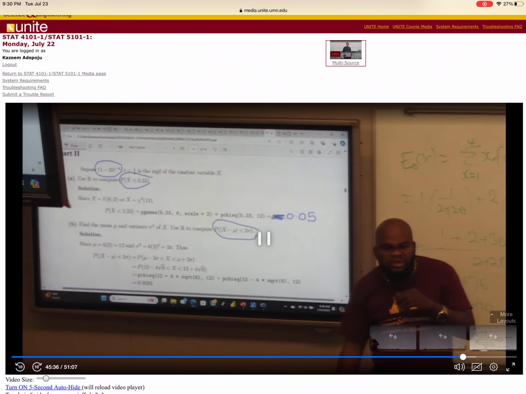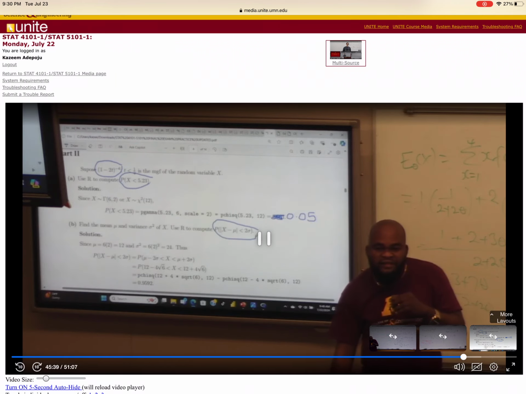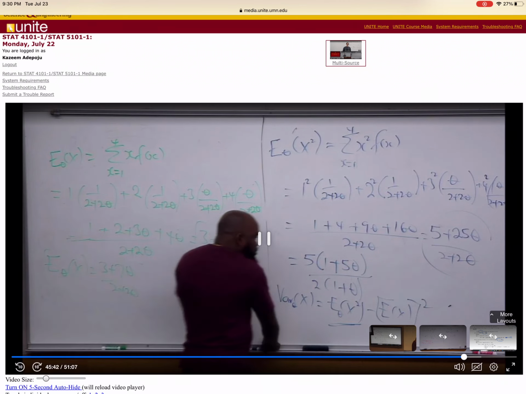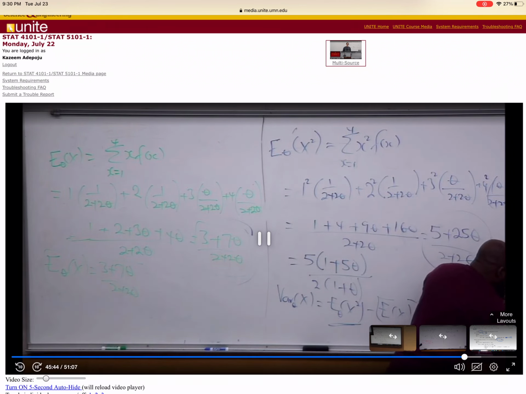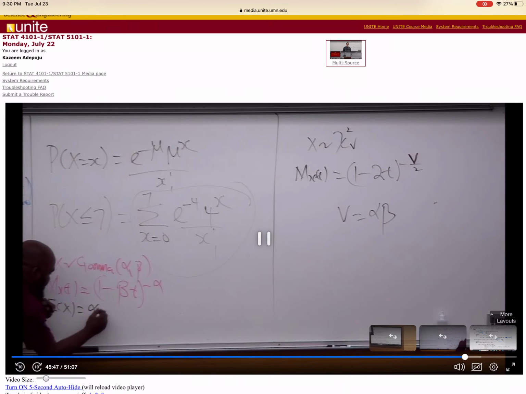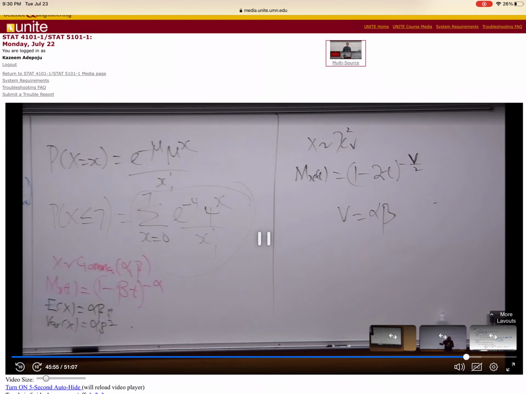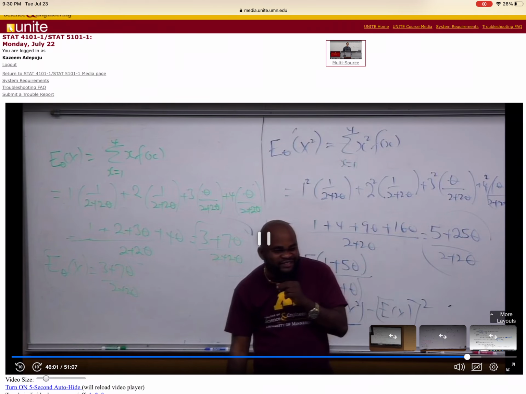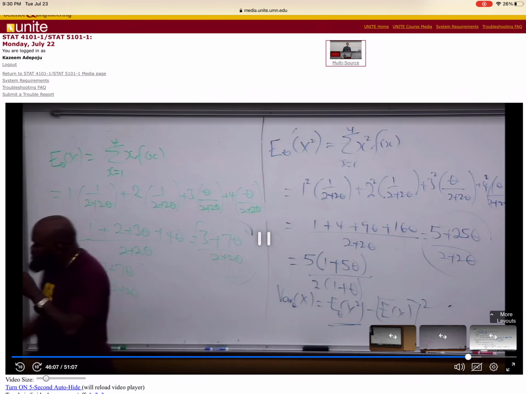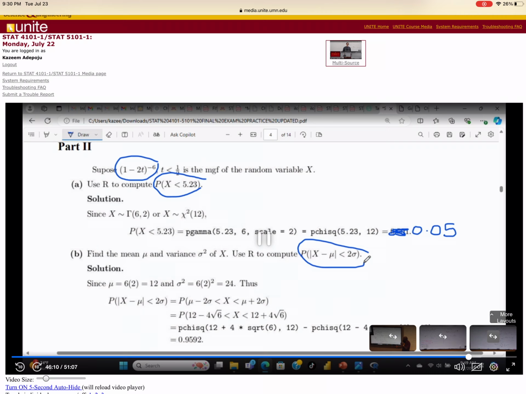For gamma distribution, the mean is alpha beta. The variance is alpha beta squared. You remember what we've done before? Expected value of X is alpha beta, and the variance of X is alpha beta squared. If I were you, why not also write in your cheat sheet the mean and variance of all those probability distributions? Does that make sense? That would be super cool. What does it mean? 12, alpha times beta. That was why I got this.